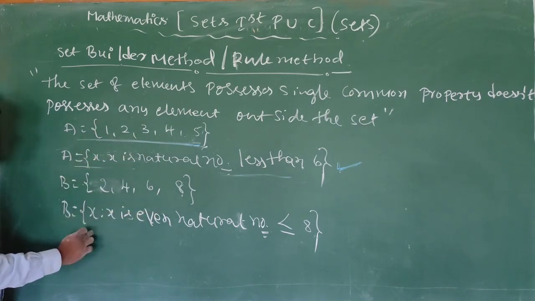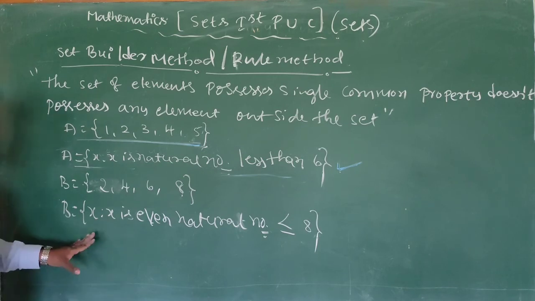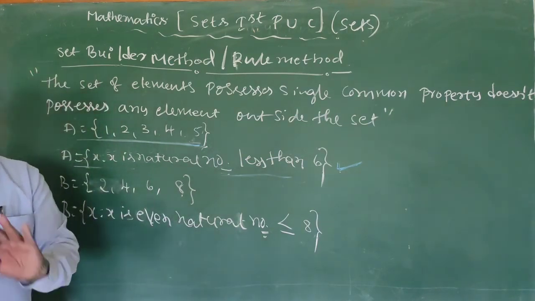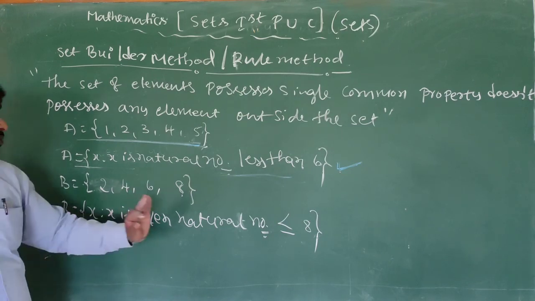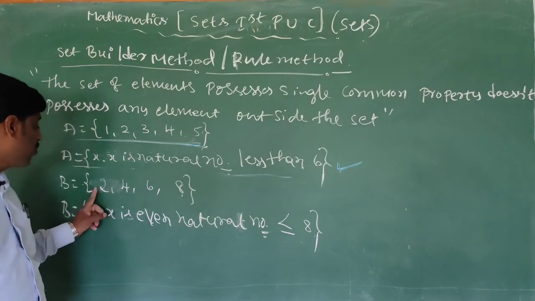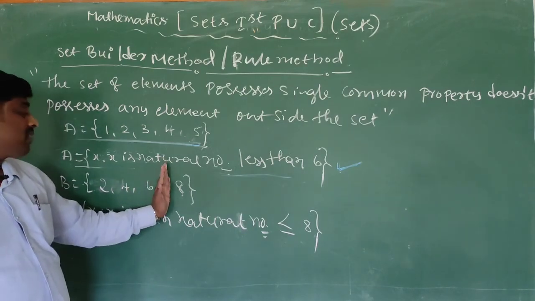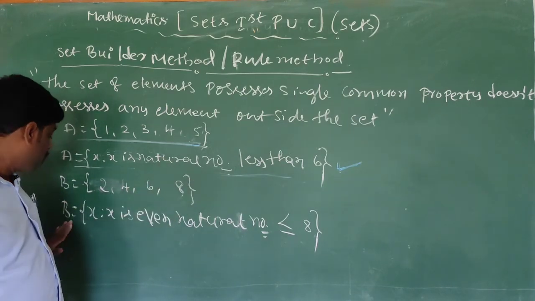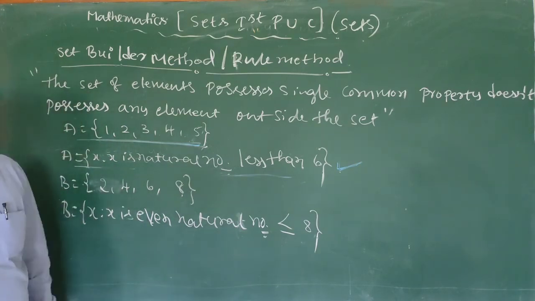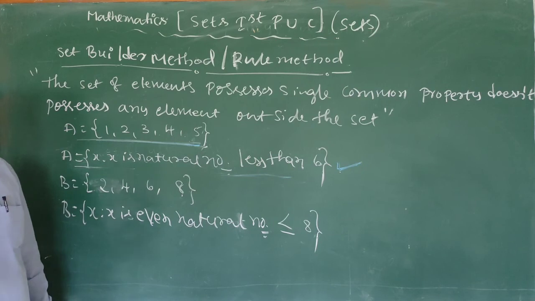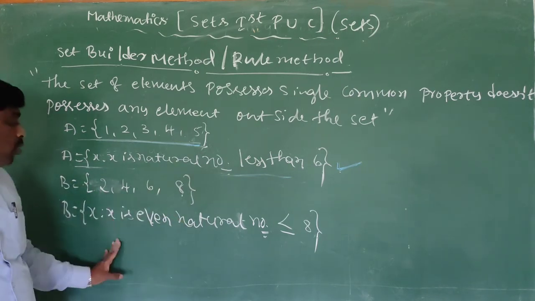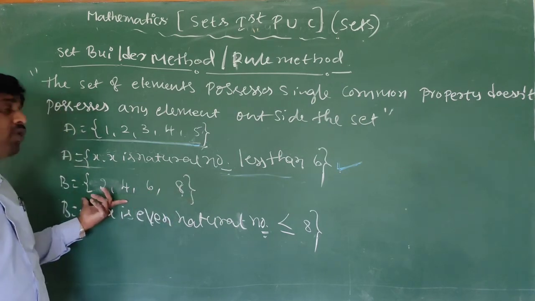So you can write this sentence in another form: x is an even natural number less than 9. That is also correct. But we can't write less than 8. If we write less than 8, only 2, 4, 6 will come, so we left the 8. So what property will you give? It should be a single common property. It does not possess any element outside the set.